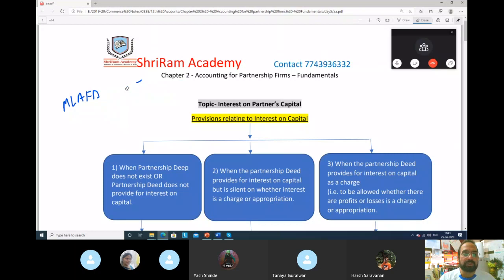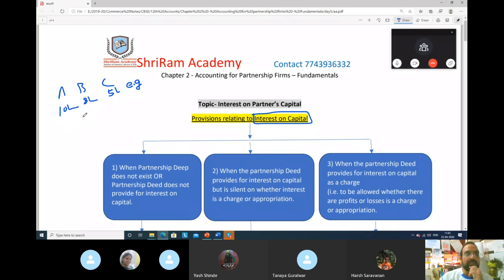Now today the topic is totally different, and the name of the topic is interest on capital. See guys, what is interest on capital? First thing is that you should know. For example, A, B and C are partners. A contributed 10 lakh, B contributed 8 lakh and C contributed 5 lakhs. This is an example.